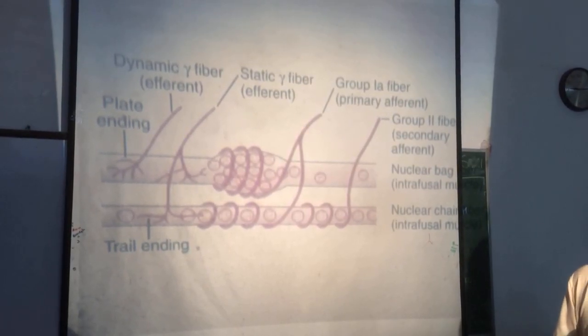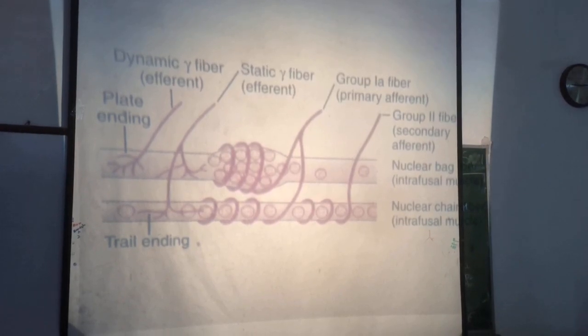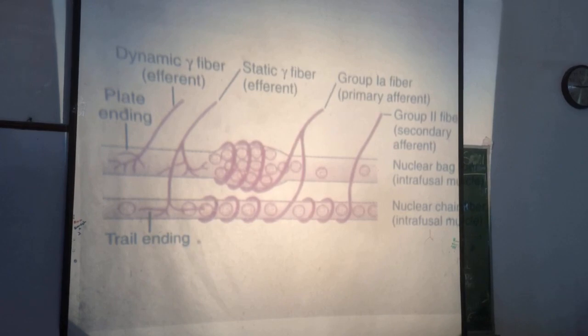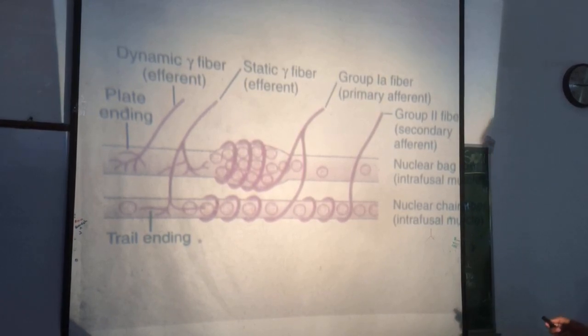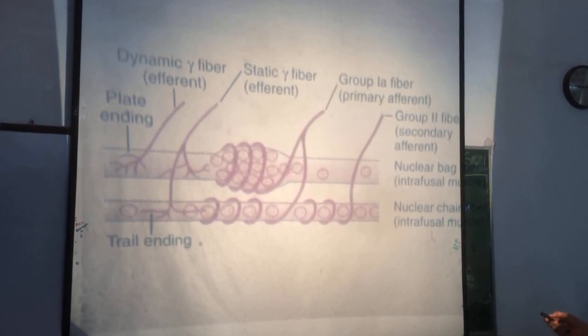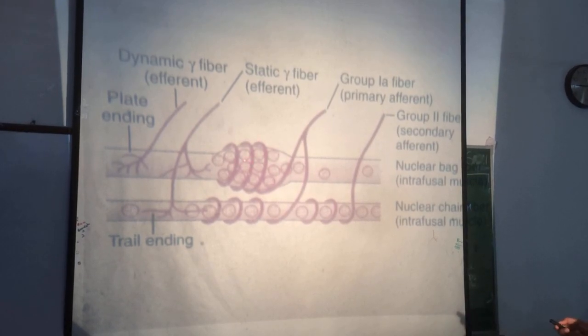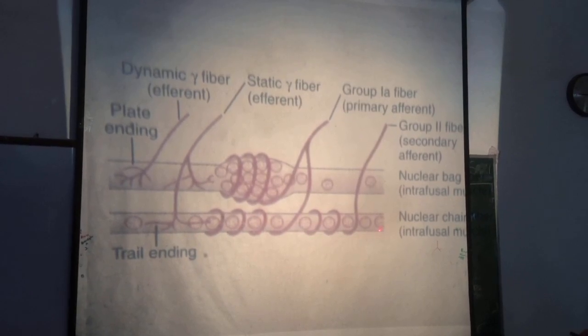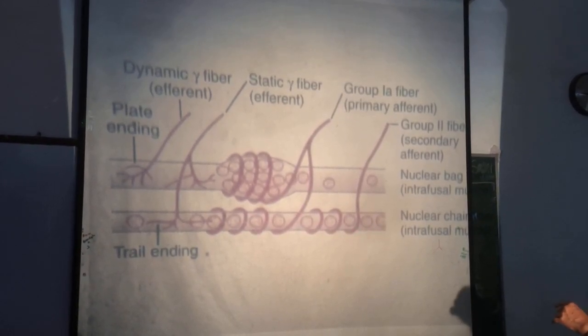There are two types of intrafusal fibers inside the muscle spindle. Nuclear bag fibers, where the nuclei are in the center dilated portion, and nuclear chain fibers, where nuclei are arranged in the form of a chain.